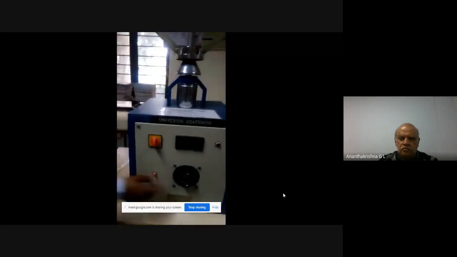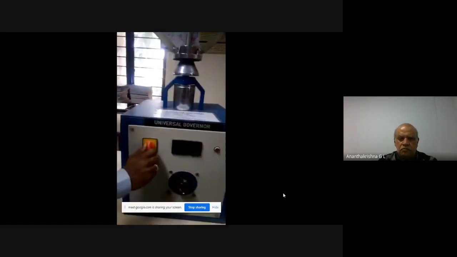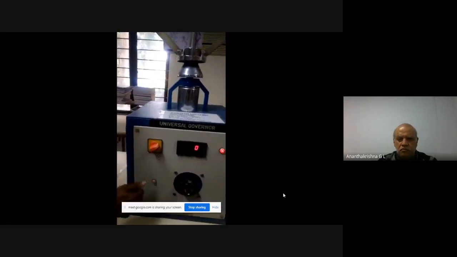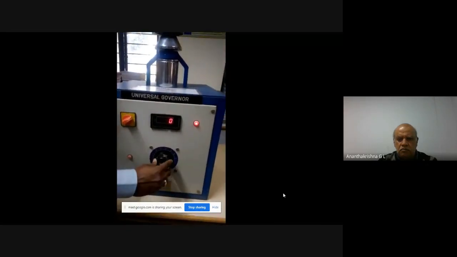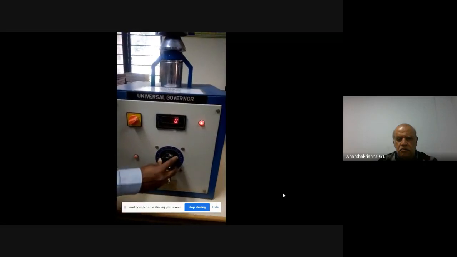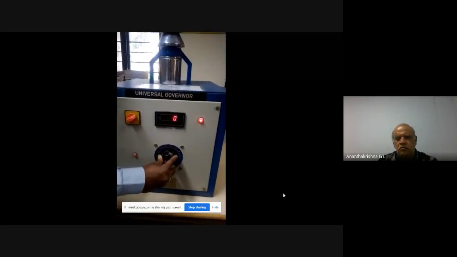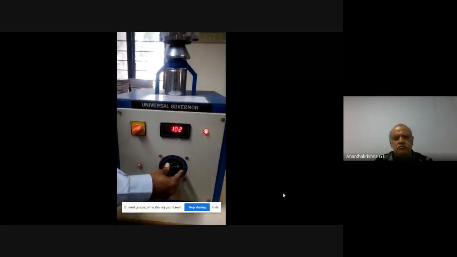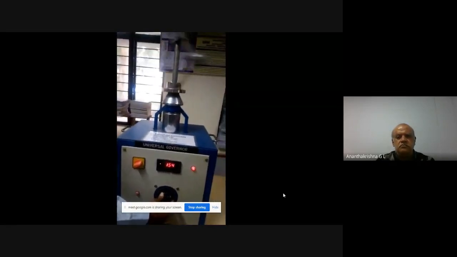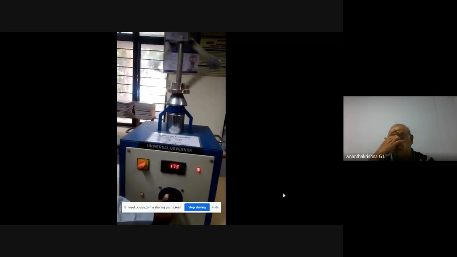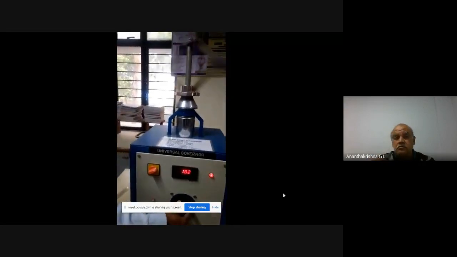So before you start your experiment, switch on the plug point, then switch on the point there, from off put it on, then give voltage through the dimmer stat. See that the dimmer stat is at 0 position before switching on. Slowly start giving the voltage. If you look, the governor starts rotating and the fly balls will start flying out because of centrifugal force.